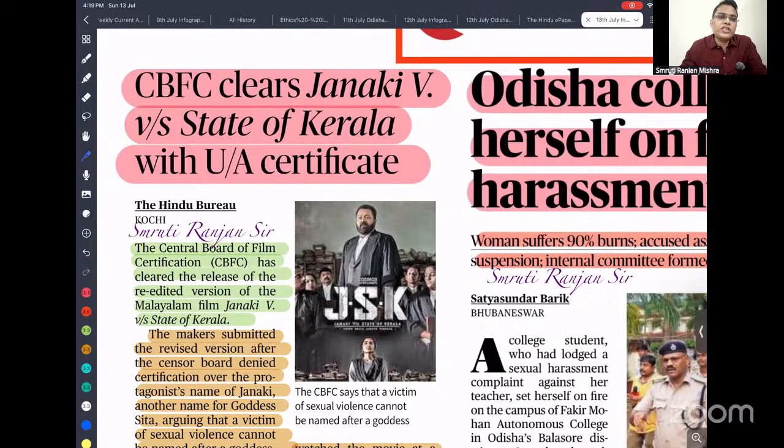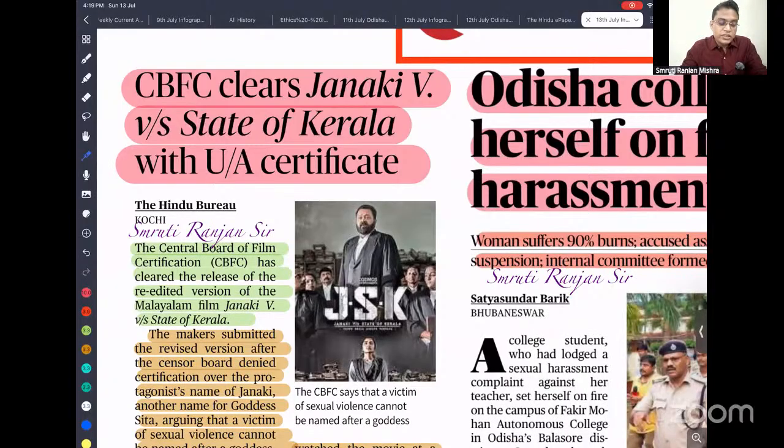But what happened? This movie, Janaki, shows a sexual harassment victim named Janaki, who is fighting for justice and being questioned by a person from another religion. Janaki is the name of Sita. So there is cross-examination and some tough questions. Some sections of the people are saying this may hurt the religious sentiment of Hindus, because they worship Janaki or Sita.